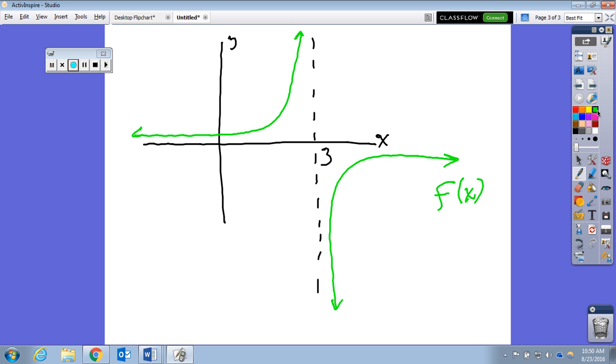Okay. So let's say we want to know what the value of the limit of this function is. What is the limit of f of x as x approaches 3? Now this is actually very convenient because we have a graph. And this is an instance where graphs are so nice because you can quickly see it.